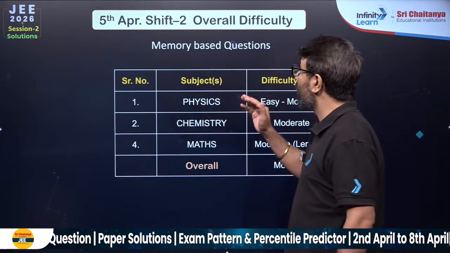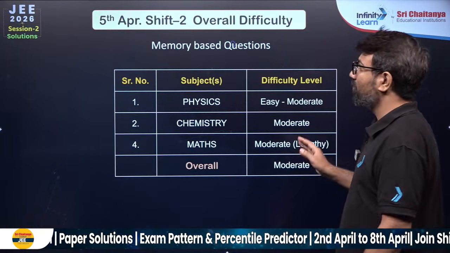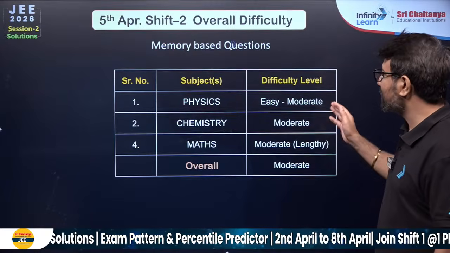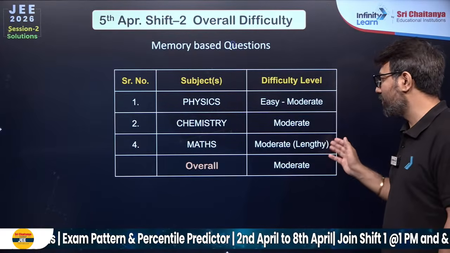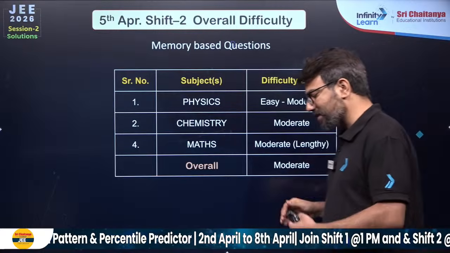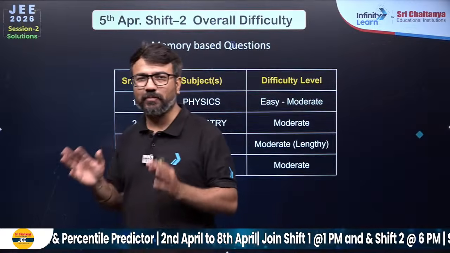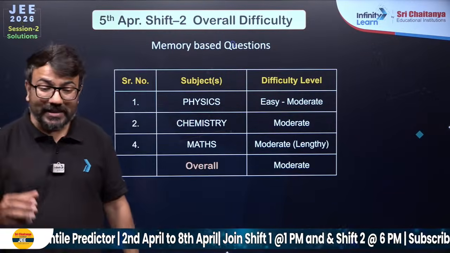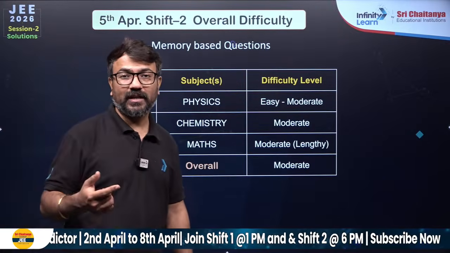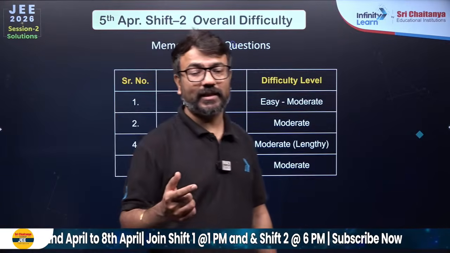This is our overall level of the paper of the 5th April shift 2: physics easy to moderate, chemistry moderate, and math moderate but lengthy. Every time, 7 to 8 questions in the mathematics are put in so that students have to take more time doing that question.